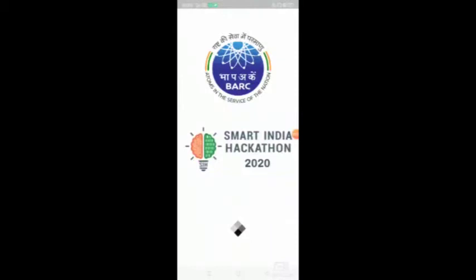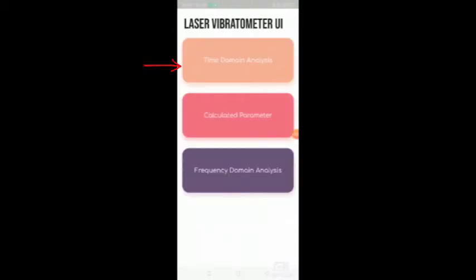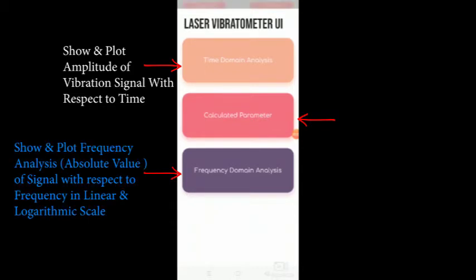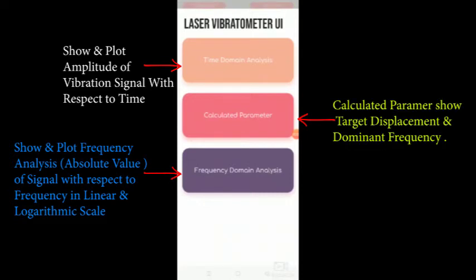On our home page there are 3 options. Number 1 is time domain analysis, number 2 is frequency domain analysis, number 3 is calculated parameters. In time domain analysis we will calculate the variation of the signal with respect to time and plot it on the app. In frequency domain analysis we will receive the fast Fourier transform data of the vibration signal and plot the FFT signal. In calculated parameters we will show the vibration of the target with maximum displacement and the dominant frequency.